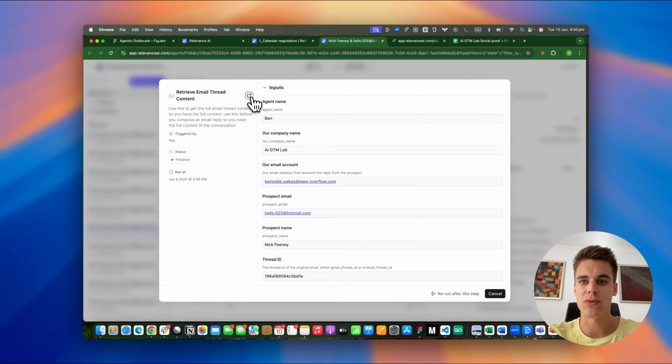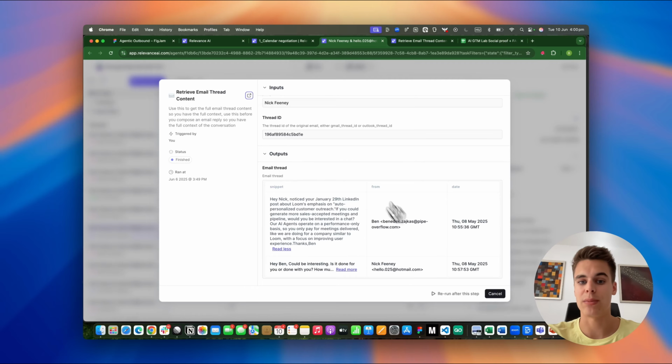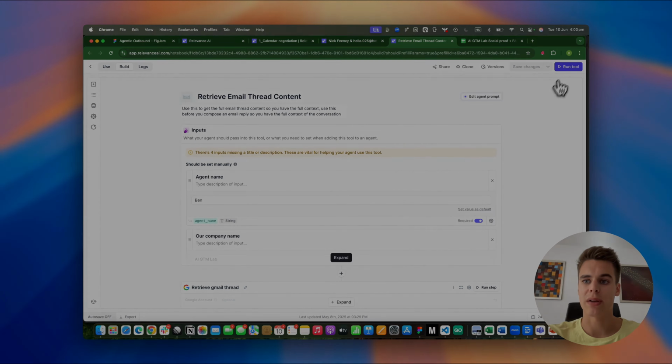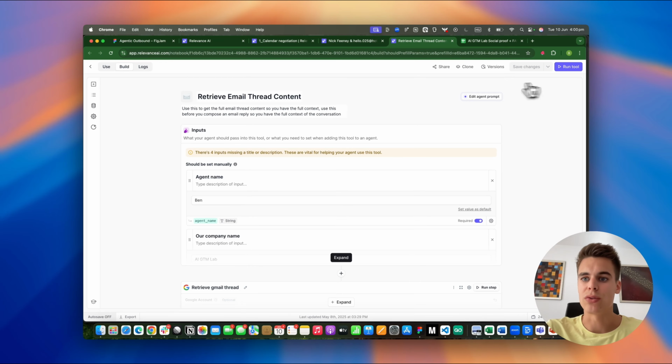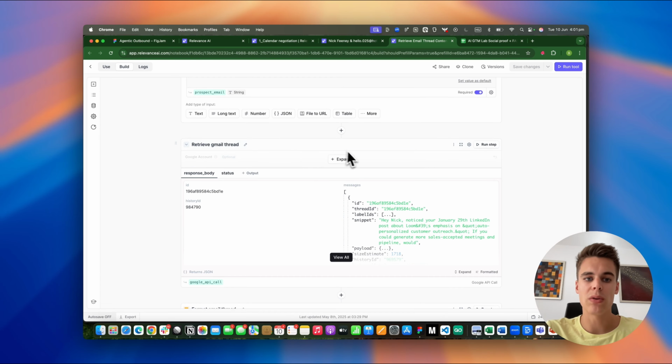Now let me open this tool on a new tab and let's analyze this tool run step by step so we understand how it works and how it is able to generate this email thread content for us. Now let's run this tool. Now that the tool run finished, we see all the inputs here. And there's only one tool step, which is called retrieve Gmail thread.